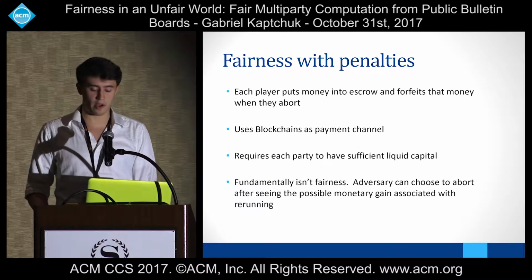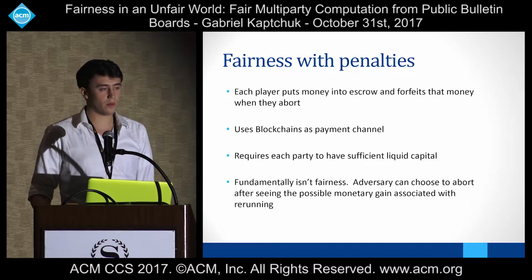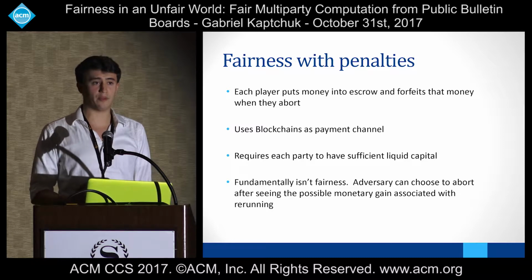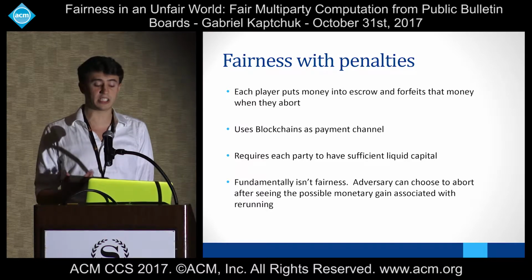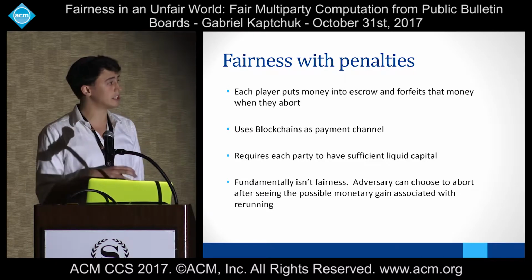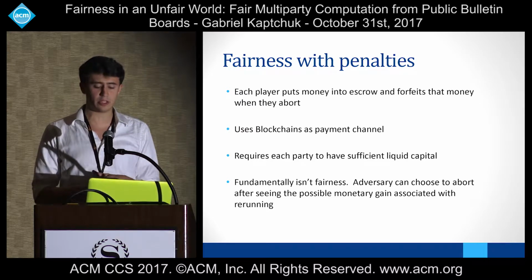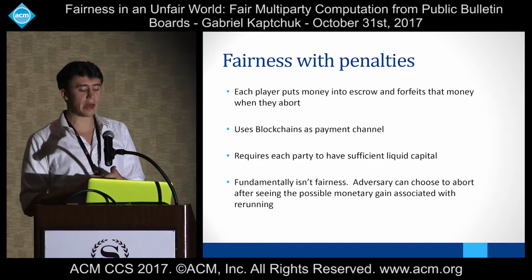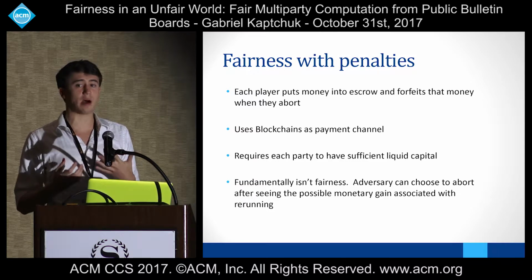So a little bit more about fairness with penalties. We're spending some time here because in many ways, on a surface level, the work on fairness with penalties looks most familiar or most similar to our work. But honestly, if you delve a little bit deeper into it, there are a lot of really important differences.